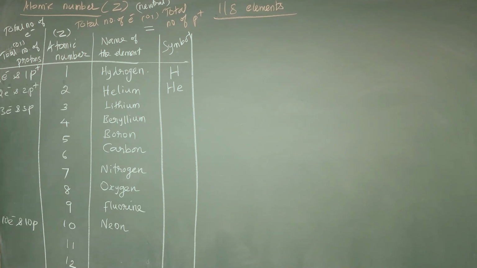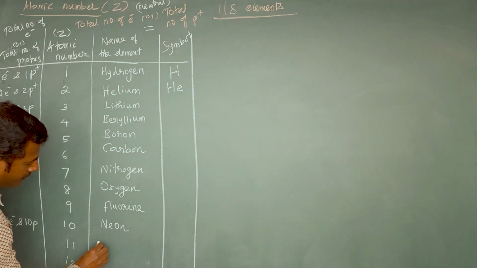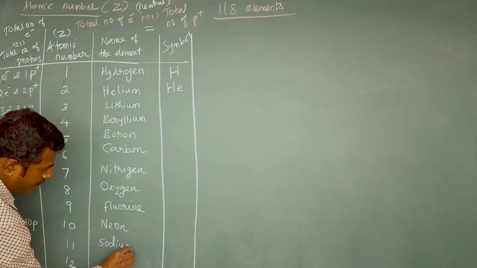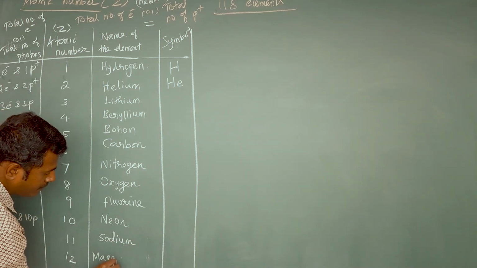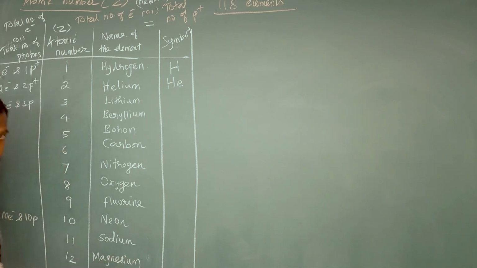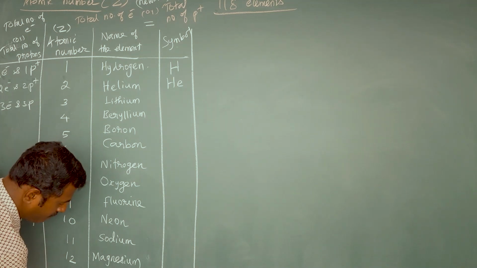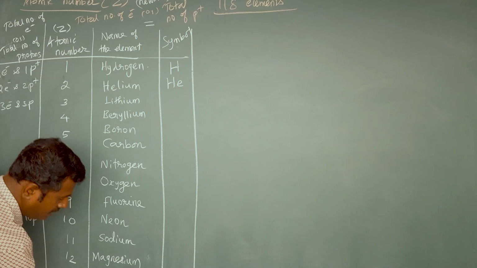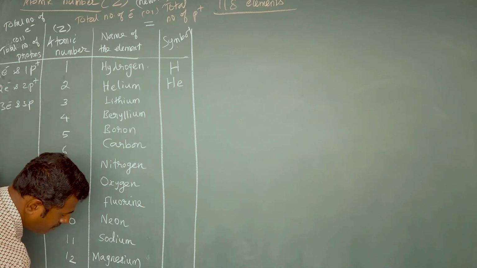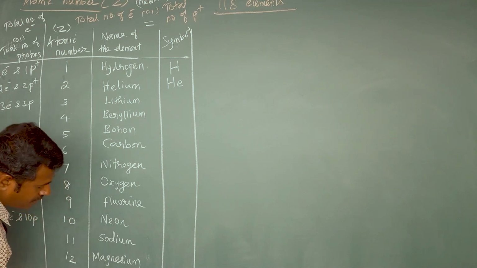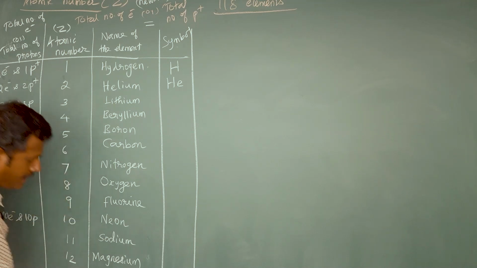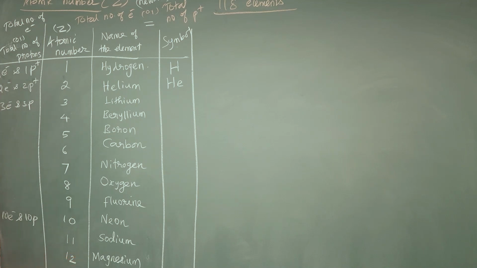Okay, right. Atomic number 11, sodium. Atomic number 12, magnesium. You have to take care of the spellings also. Magnesium. Atomic number 13, aluminium. Atomic number 14, silicon. Atomic number 15, phosphorus. Okay. Before writing the next atomic number, let us finish this table.